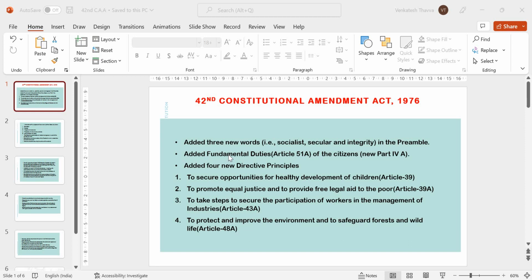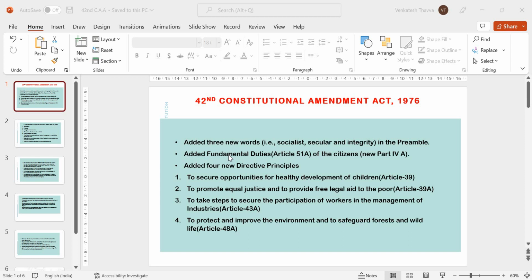Most provisions of the amendment came into effect on 3rd January 1977. Others were enforced from 1st February, and Section 27 came into force on 1st April 1977. The fundamental duties in the Indian Constitution were inspired by the USSR. The 86th Constitutional Amendment Act of 2002 added one more fundamental duty.